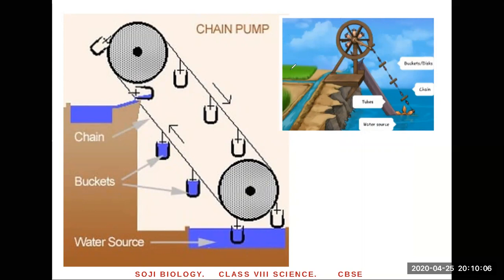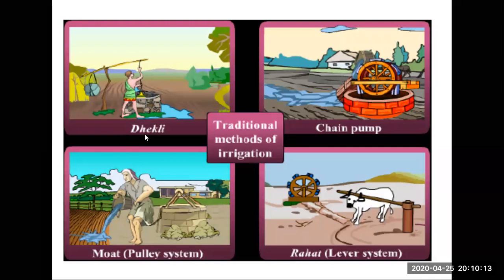What we need to know is the names of traditional methods of irrigation. Okay, right. That's a summary of all of them. That's a Dhekli. You can see there's a weight over here, and using the weight, the man pulls the water up. That's a chain pump. There's a Rahat, and that's a moat. Moat is like using a pulley. Using a pulley, the man or woman pulls up the water from the well. Okay, just the names you have to memorize.